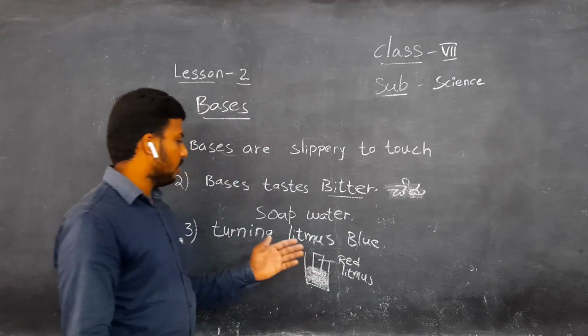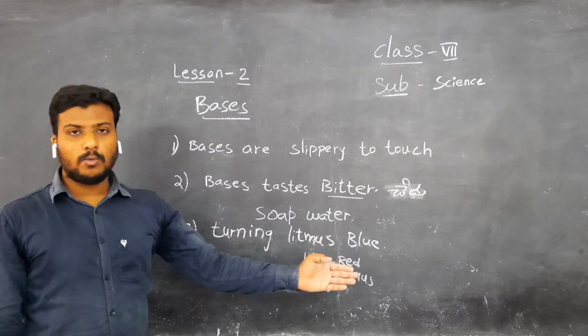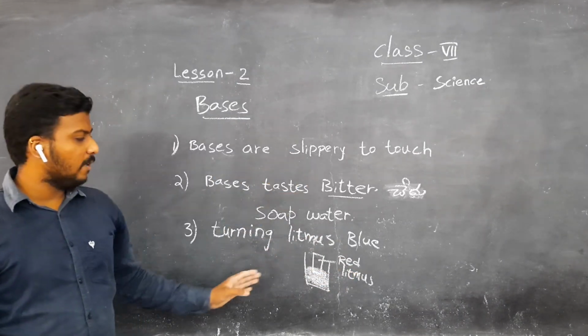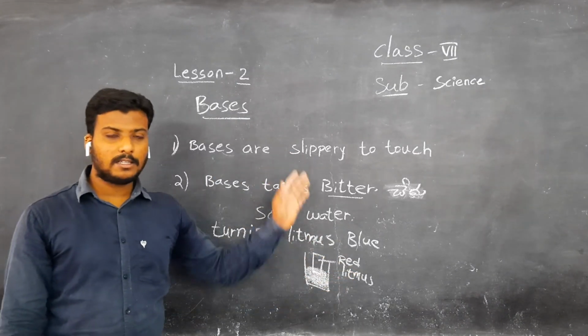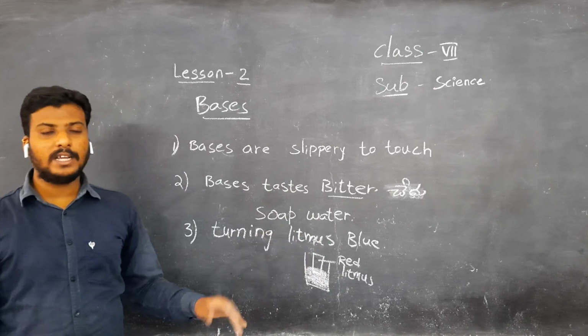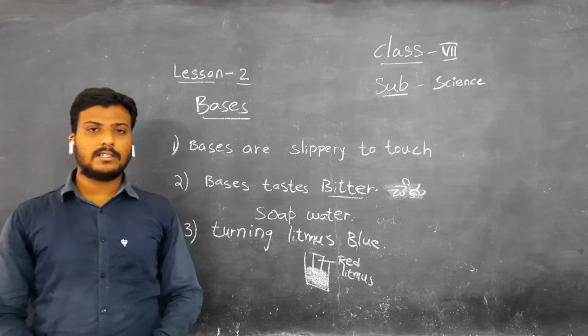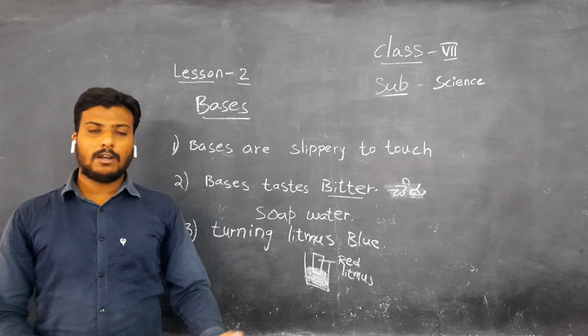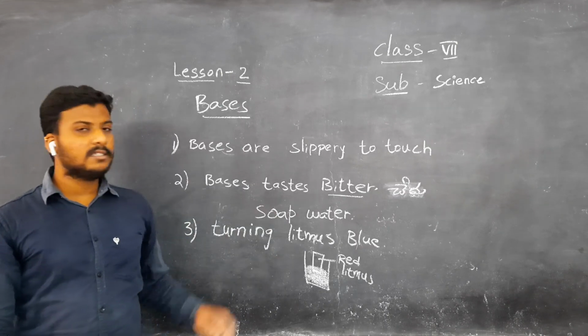Okay children, next, turning litmus blue. Whenever you put the litmus paper, it turns blue. These are the properties of acids and bases. In the next class, we will discuss in detail the experiments regarding acids and bases.